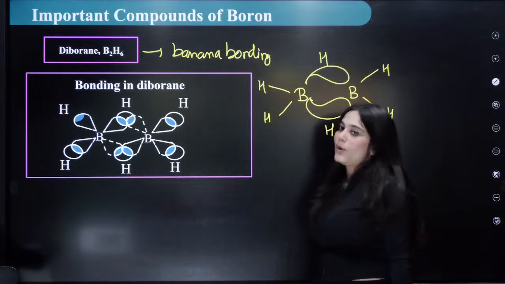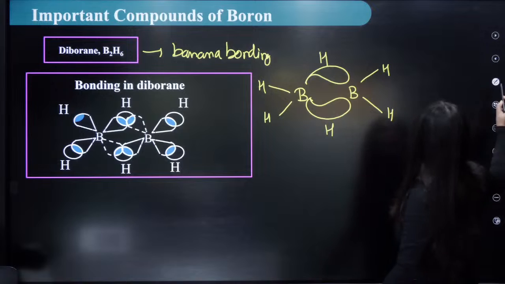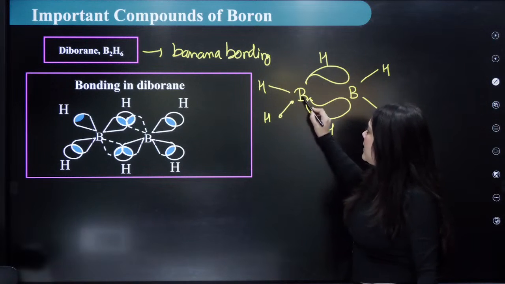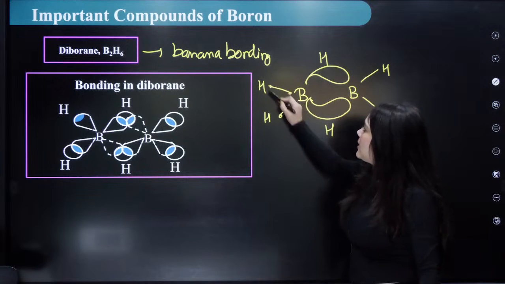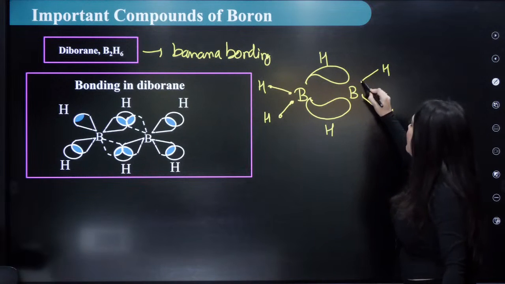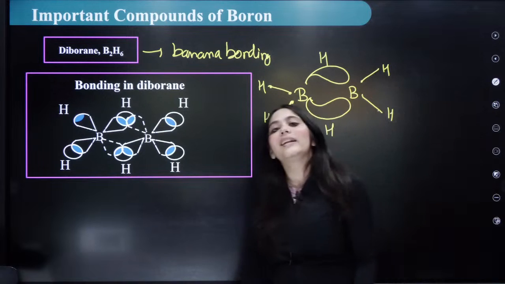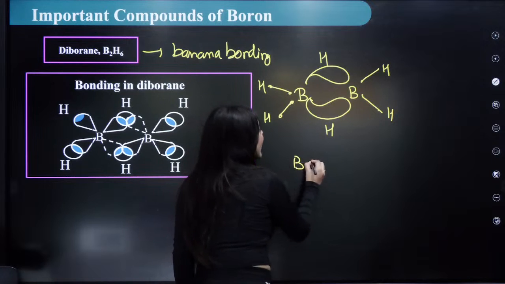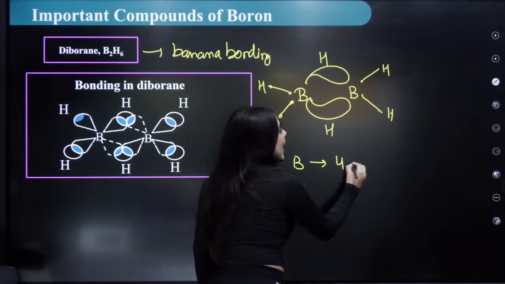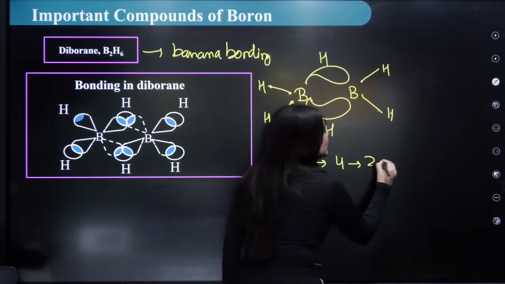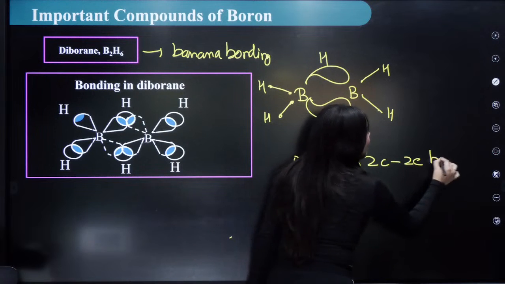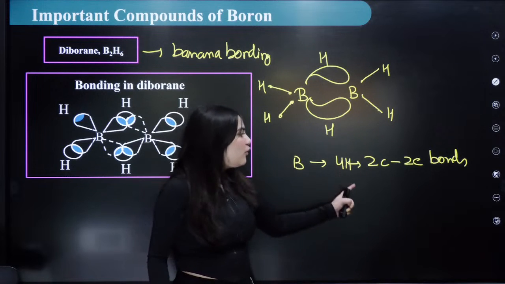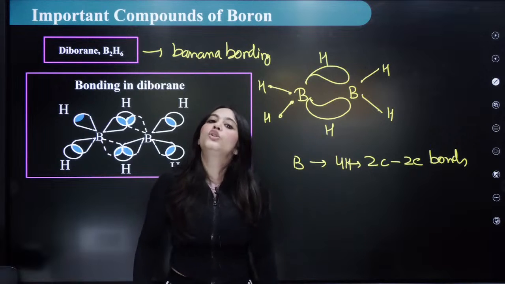So what is happening? Can you see with this boron, I'm going to take this color only. This boron with this hydrogen, boron with this hydrogen, boron with this hydrogen, and boron with this hydrogen: what kind of bonding is formed with these four hydrogens? So the boron actually forms four simple two-center, two-electron bonds. Correct? So boron with four hydrogens forms two-center, two-electron bonds.